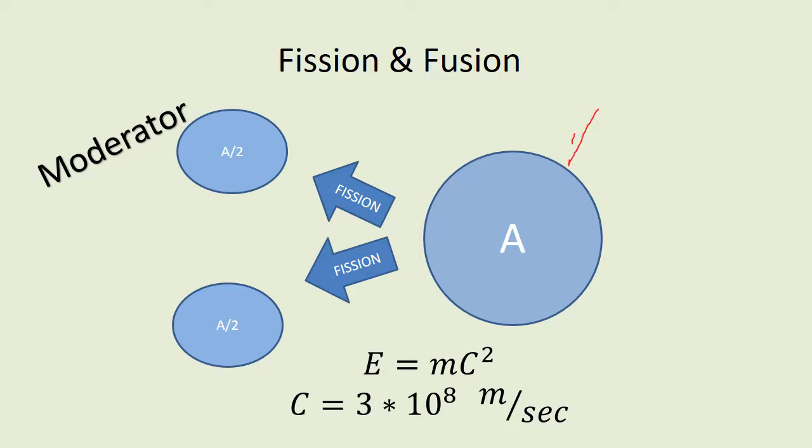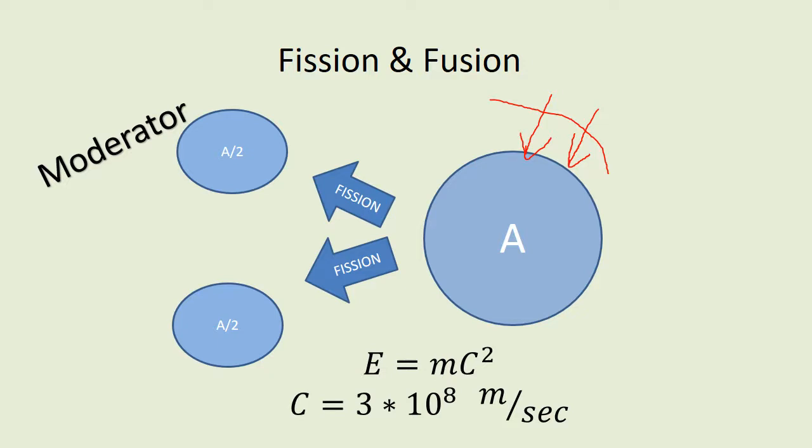If the amount of bombardment is more, more breakdown and smaller elements will be produced and more energy will be there. If we want to control the pace of bombardment, we use a moderator. Moderators slow the pace of the neutrons that bombard the elements.